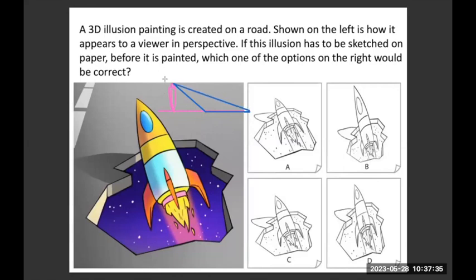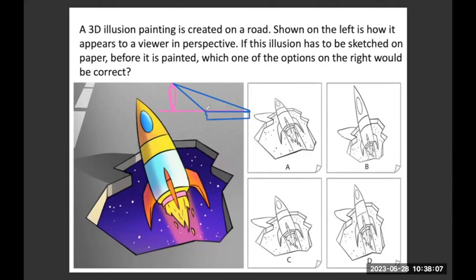This is what that person who is standing will be looking at, and this will actually look like it's in 3D, and it is going to pop out. This kind of rocket is going to come out of the road. But this is how that person will see it when he's standing. What you have to find is, how will the sketch of this painting look on the road? That's what you have to find.